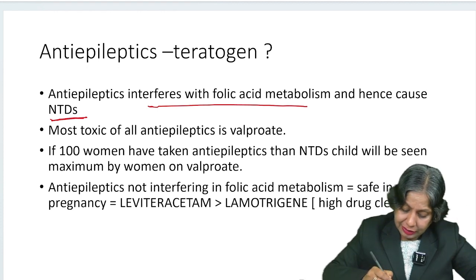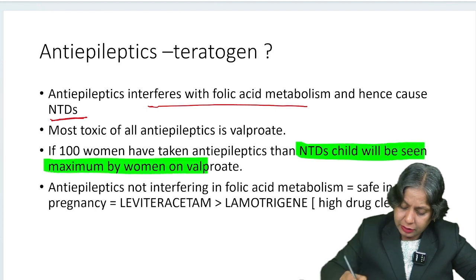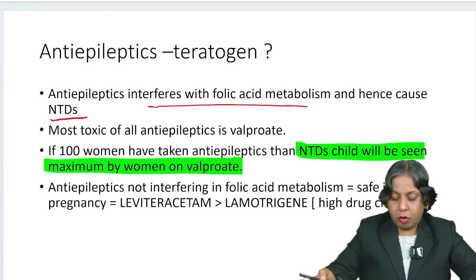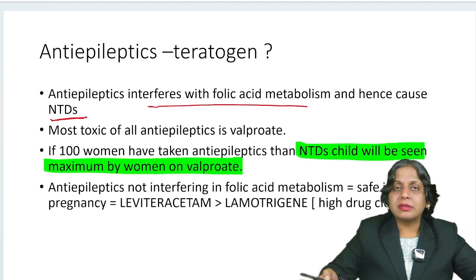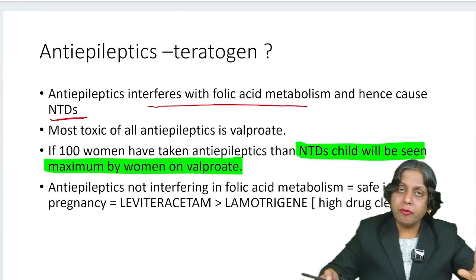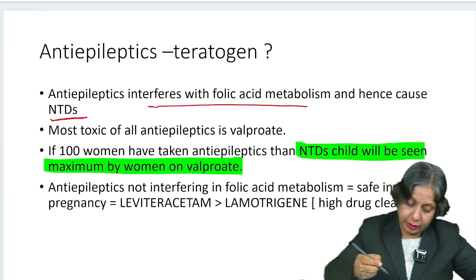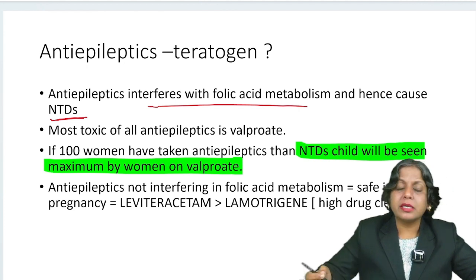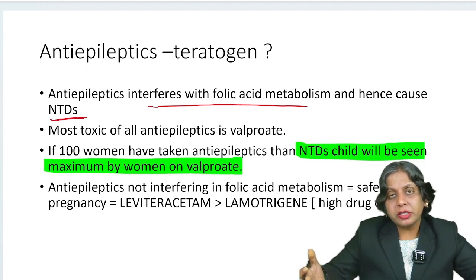That is what I mean when I say valproate is the most toxic of all the anti-epileptics.